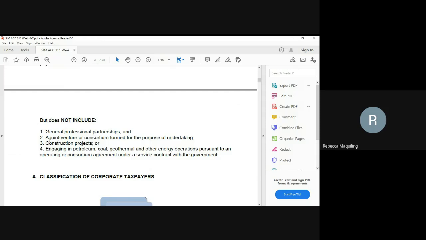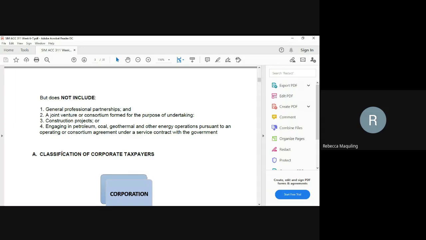And then a joint venture or consortium formed for the purpose of undertaking construction projects or engaging in petroleum, coal, geothermal, and other energy operations pursuant to an operating or consortium agreement under a service contract with the government. These four are not included as part of corporation for tax purposes. Okay, so again, I will repeat that for tax purposes, these are not part of corporation.